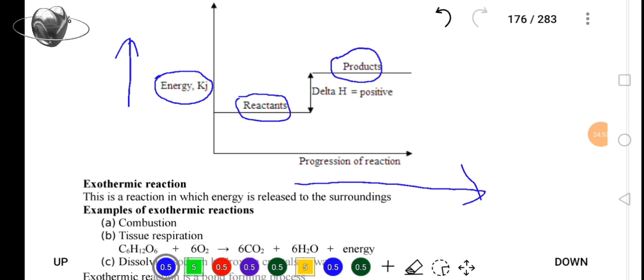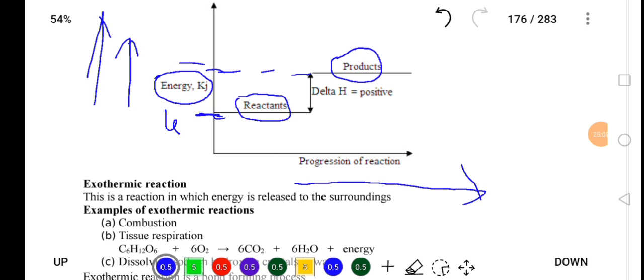Since the energy is increasing upward, here we have less energy compared to the level at which the products are formed, meaning the products have greater energy than the reactants. So when you see the profile showing the products having more energy than the reactants, it means that reaction is endothermic. Very, very important. You need to understand that.